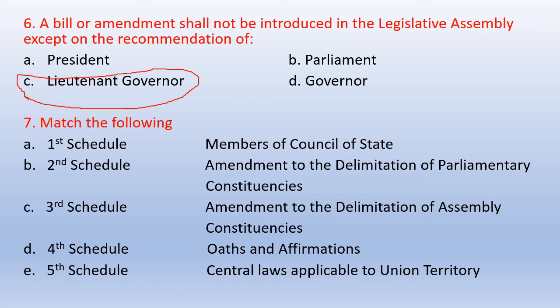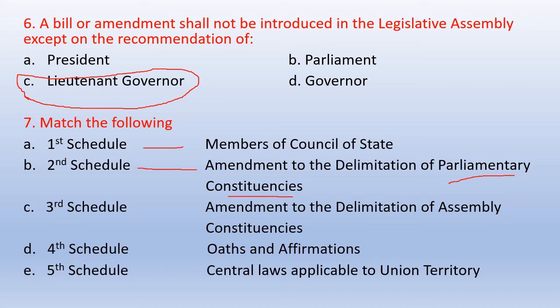Question number 7 is match the following. First schedule talks about the Union Territory of J&K and the members of Council of State. So this is correctly matched. There are in total 4 members of Council of State appointed by the LG. Second schedule talks about the amendment to the delimitation of parliamentary constituencies. This is about parliamentary constituencies.